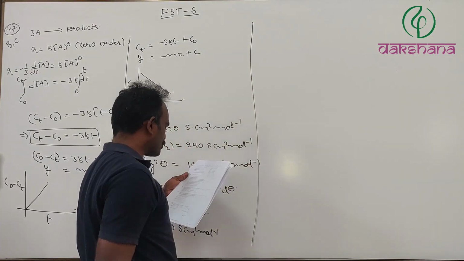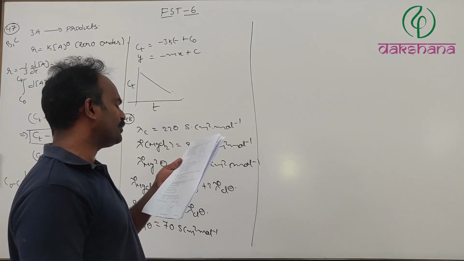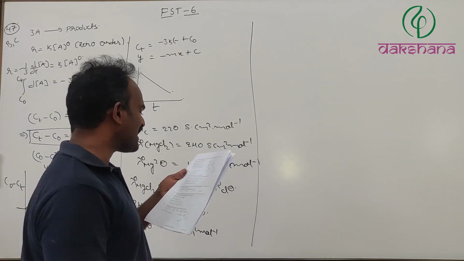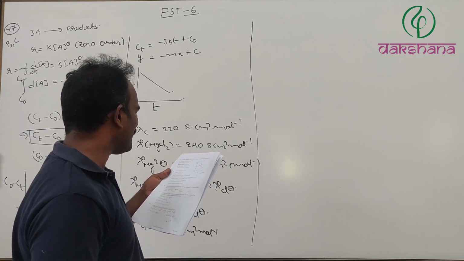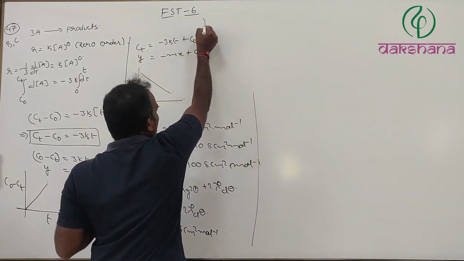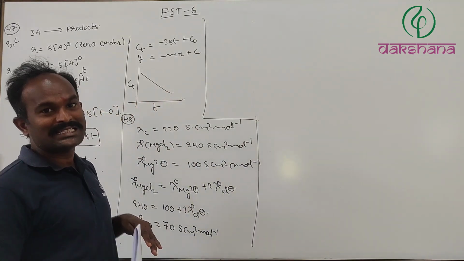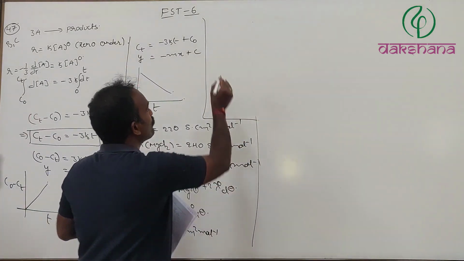Now let's see the first option. Limiting equivalent conductivity of MgCl2 is 60 Siemens centimeter square equivalent inverse. First of all, we need clarity about molar conductance as well as equivalent conductance.